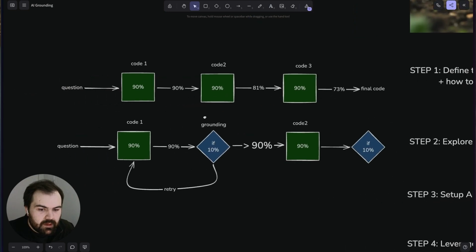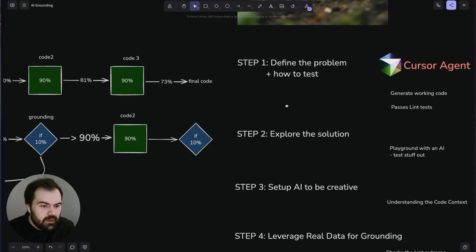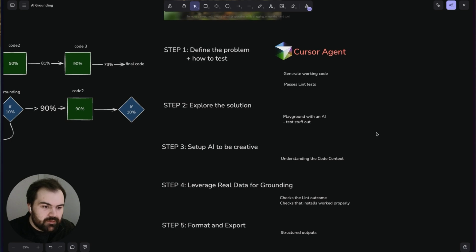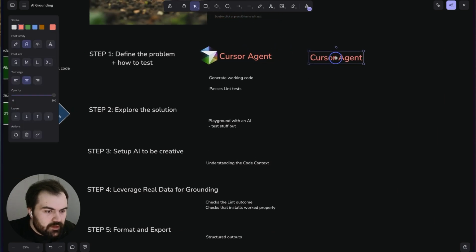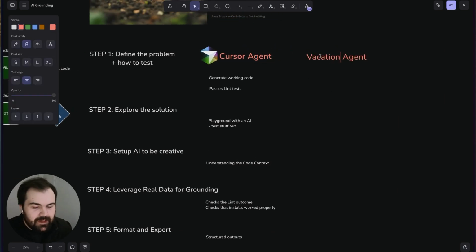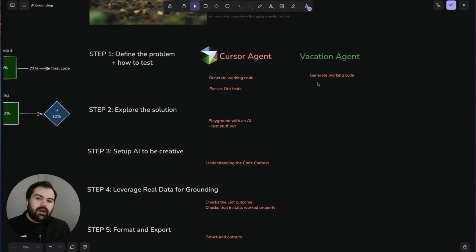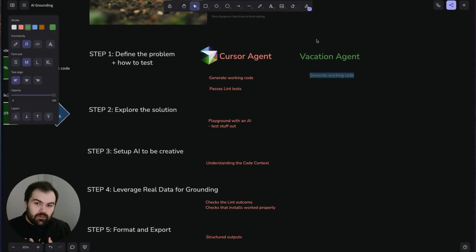So now we've got a general idea of why grounding is important for us to do, and we've got a general framework for us to go through when we think through these types of problems. So I'm going to generate a vacation agent here. Let's talk through how we're going to define and test this problem. I'm somebody who doesn't like to go to the main key places when I'm on vacation, so I want to find places less traveled.